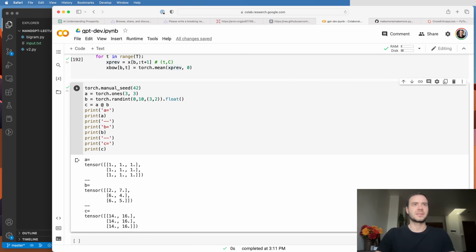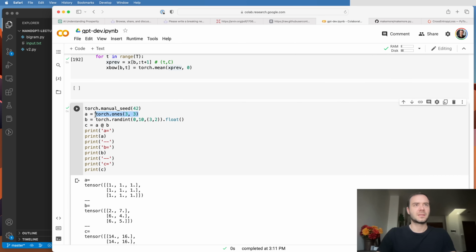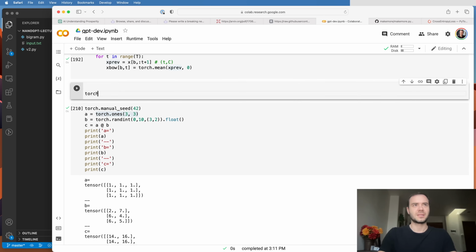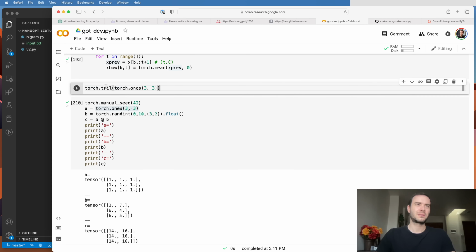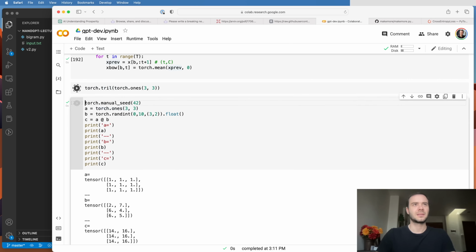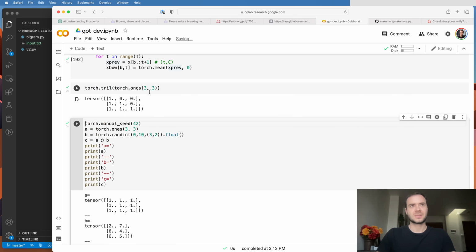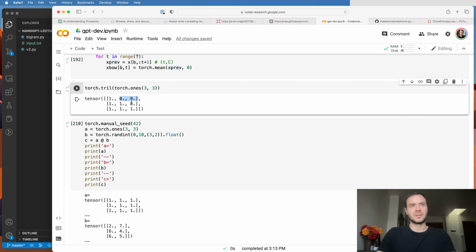Now the trick here is the following. This is just a boring array of all ones, but Torch has this function called tril, which is short for triangular, something like that. And you can wrap torch.ones in it, and it will just return the lower triangular portion of this. Okay. So now it will basically zero out these guys here. So we just get the lower triangular part.